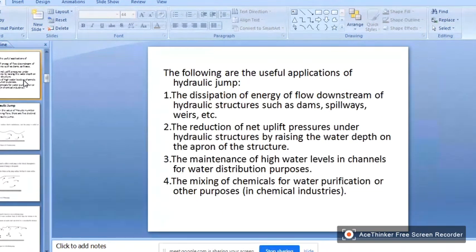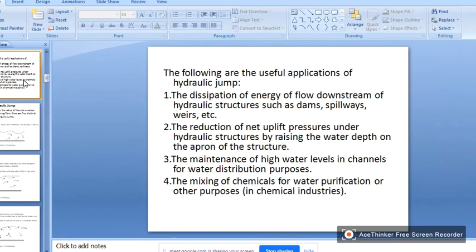All right. So what are the various applications of the hydraulic jump? The dissipation of energy of flow downstream of hydraulic structures such as dams, spillways, weirs. One of the best examples of the advantage of hydraulic jump is that it dissipates the energy of flow.